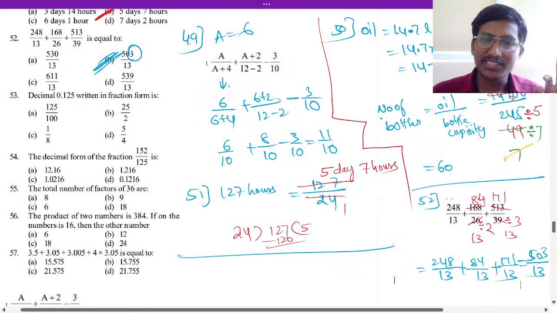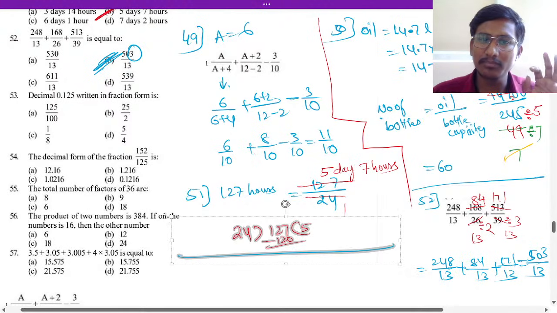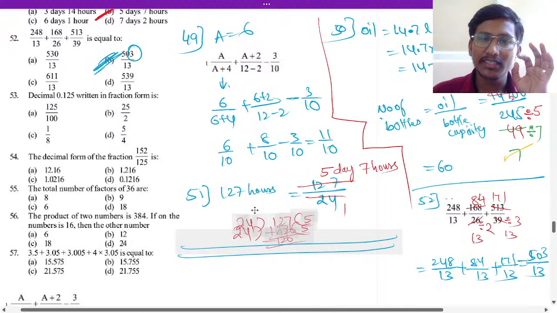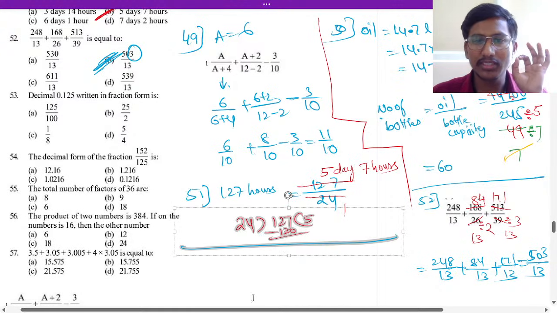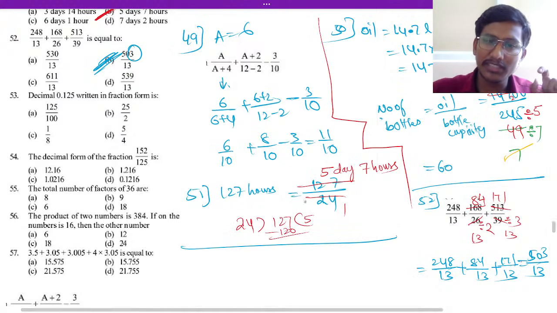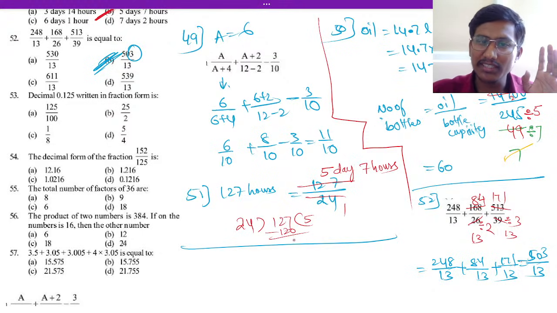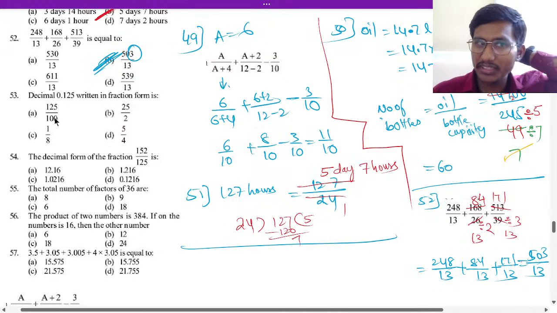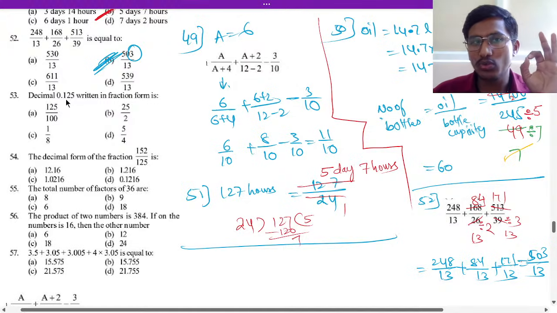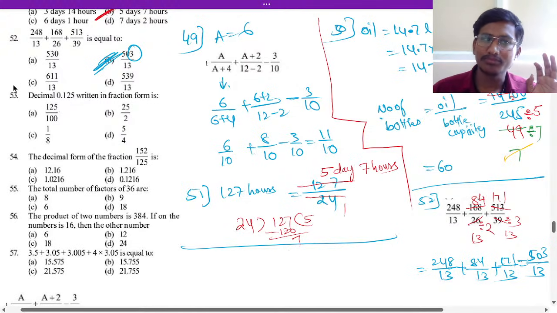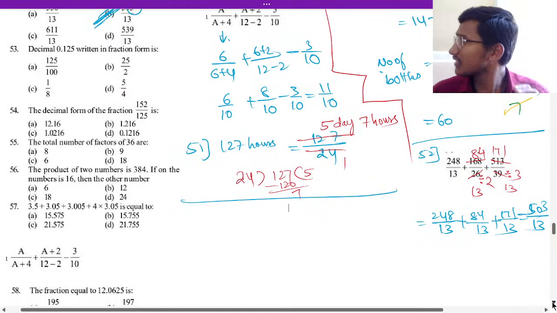Okay, good. Next, let us go to the next one, the 53rd question. What is the answer here? The decimal form of 0.125 written in fraction form. So let us do 53.